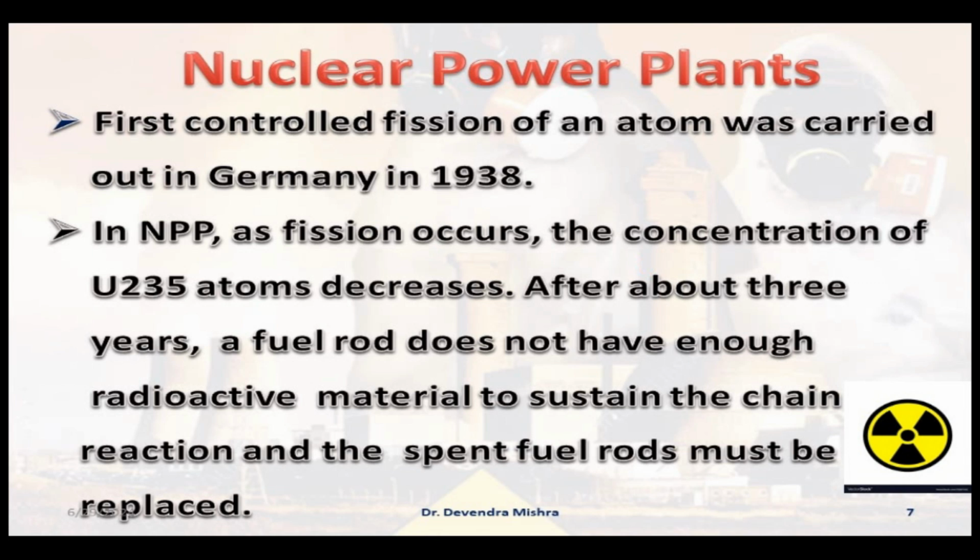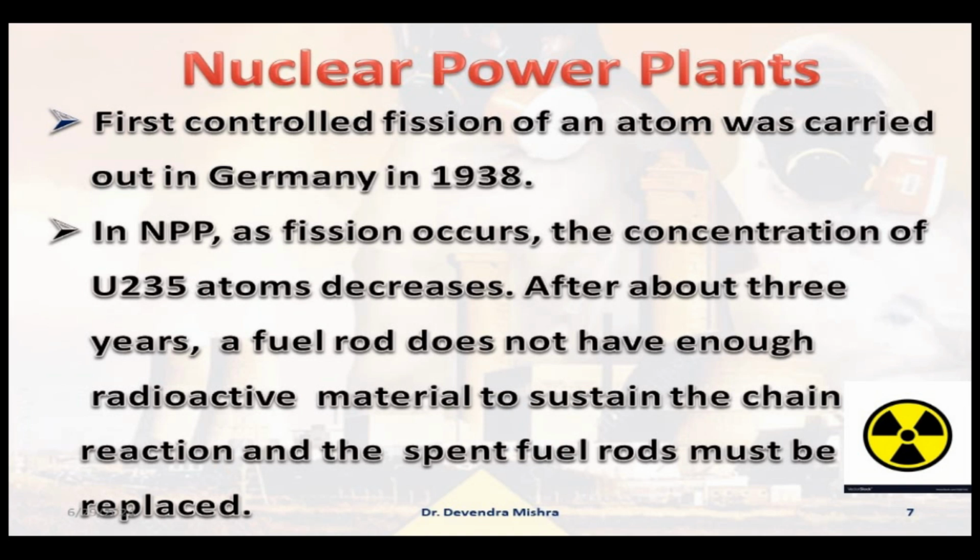After about 3 years, the concentration of the fissionable material will decrease drastically. The fuel rod does not have enough radioactive material to sustain the chain reaction, and when the chain reaction is not there, it is not of much use. Then these rods must be replaced by fresh rods.